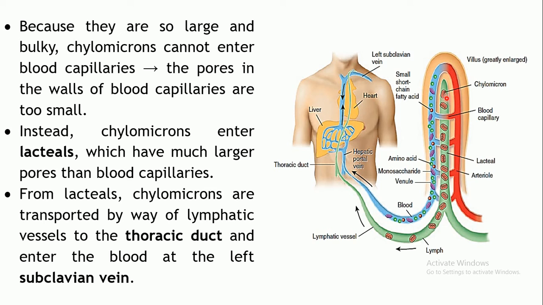Now where do they get absorbed? Remember the structure, that is the lacteal. Lacteal is nothing but the branch of the lymphatic vessel, right? So chylomicrons will be absorbed into the lymphatic vessels, that is the lacteals, which have much larger pores than the blood capillaries. Once inside these lacteals, they will travel in the lymph. So lymph will carry it through the lymphatic vessels.